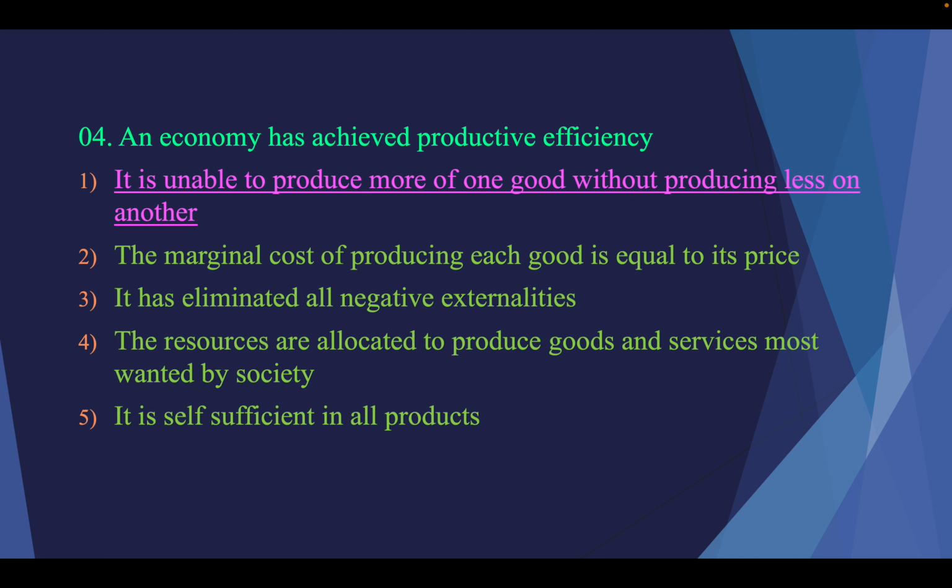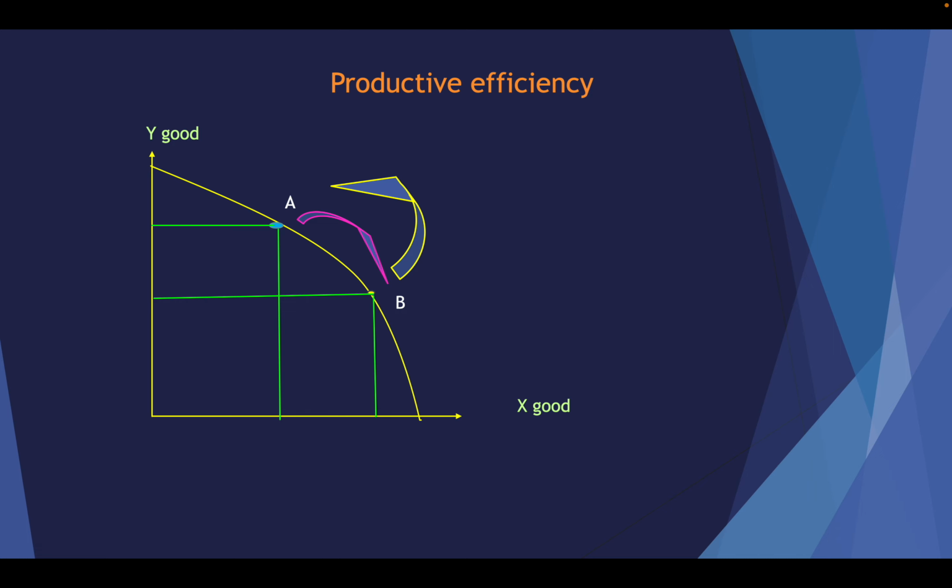Then fourth question, an economy has achieved productive efficiency. You have to know the productive efficiency. This is the productive efficiency. Productive efficiency means from the least inputs you take maximum output. That is the productive efficiency. To satisfy productive efficiency, two conditions should be satisfied. What are the two conditions? One is full production, the other one is full employment. Okay, full production and full employment.